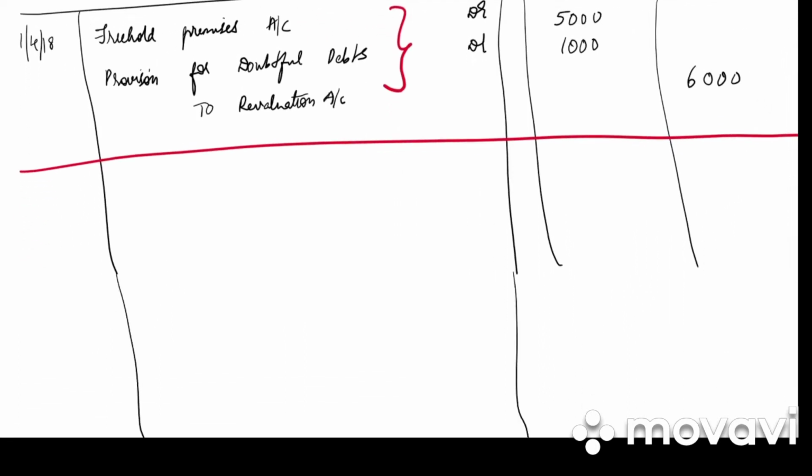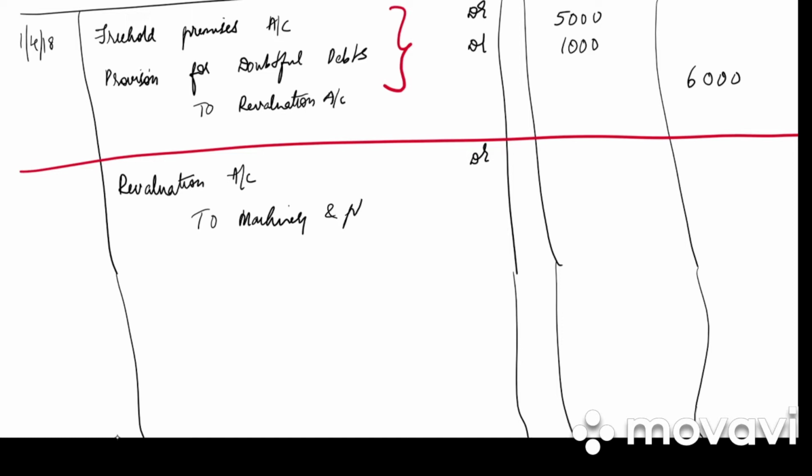Next, whatever will be written on the debit side will be a next journal entry. So revaluation account debited. There is decrease in the value of machinery to machinery and plant account. Decrease in value of stock to stock account to investment account.